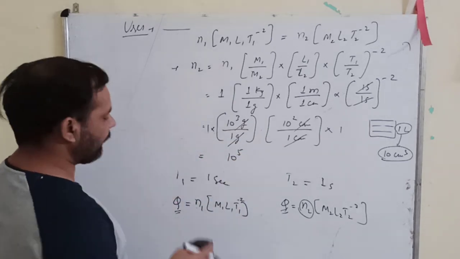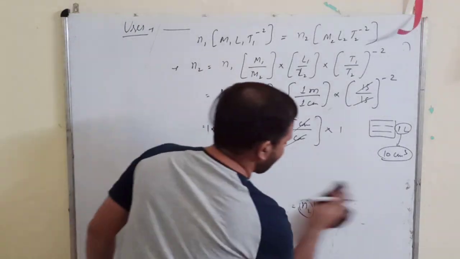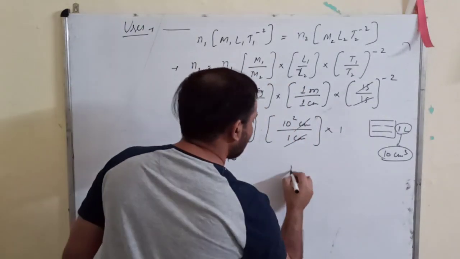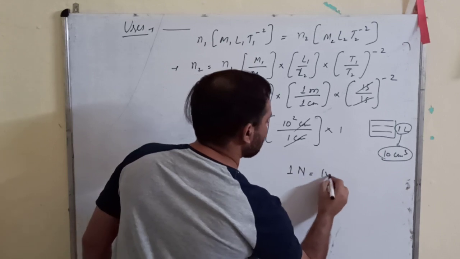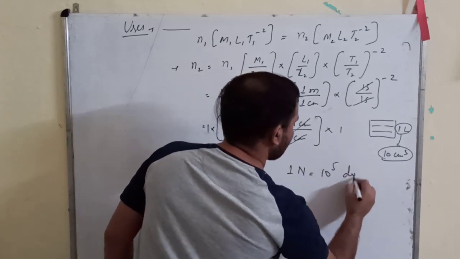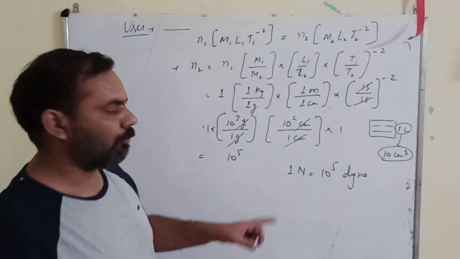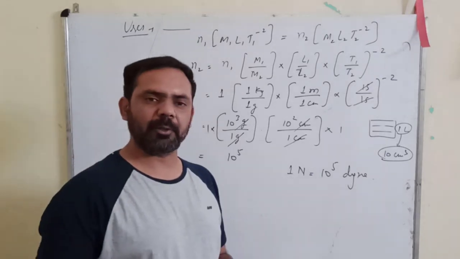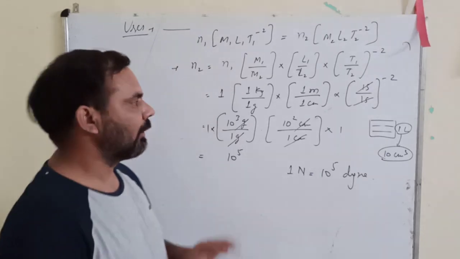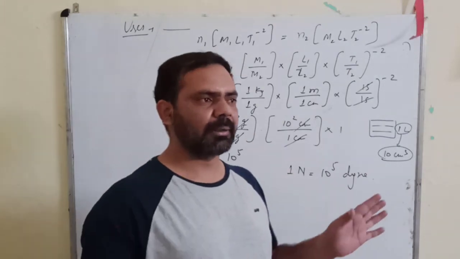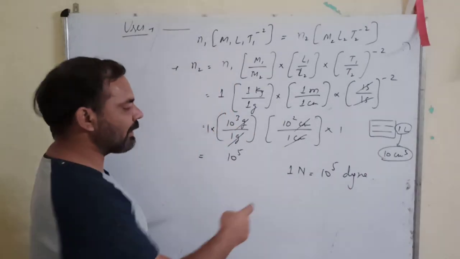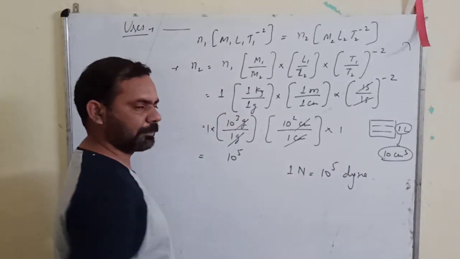10 raised power 5. So what is the meaning? It means that 1 Newton equals 10 raised power 5 dyne. Okay, 1 Newton is equivalent to 10 raised power 5 dyne. Right? This is your method of conversion of units from one system to another system.